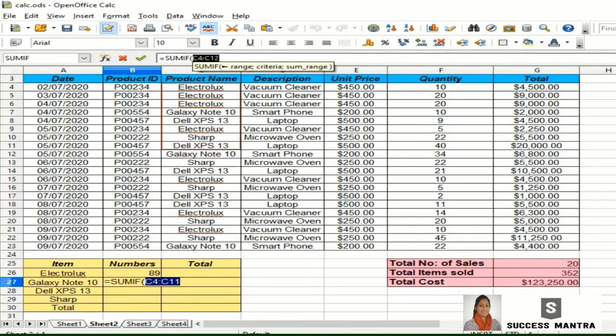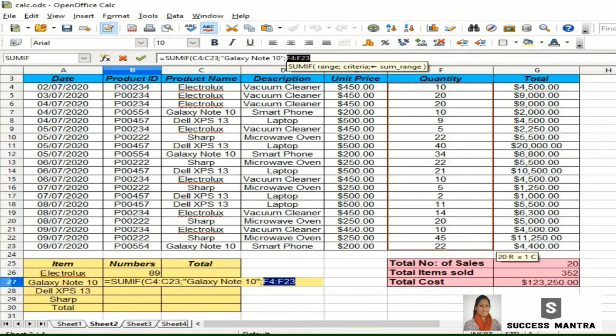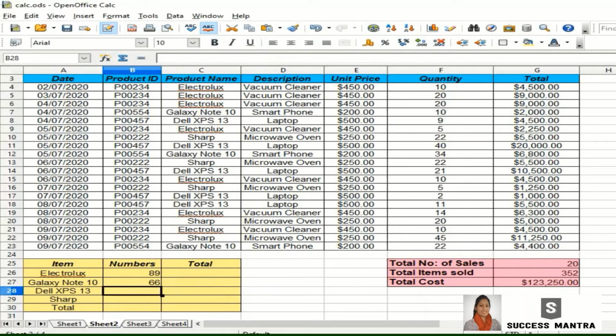We are using the same SUMIF function between the columns product name and quantity. Electrolux, Galaxy Note 10, Dell XPS 13, Sharp are all character values, that is string values. That's why we are entering them in double quotes. If you are entering any numerical value, there is no need for double quotes.